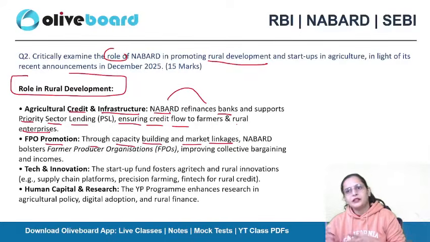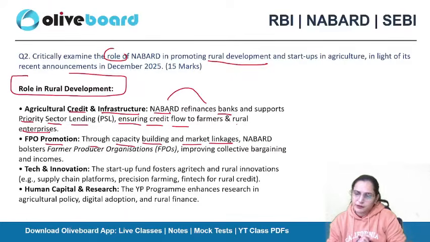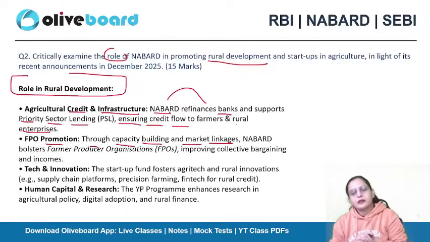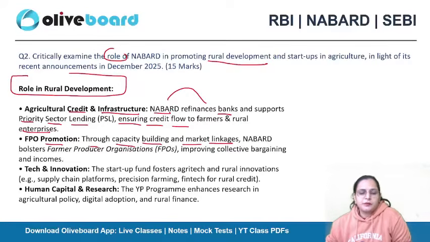Similarly, for market linkages, we have eNAM and other such programs with the help of which the farmers can directly link to the markets. So NABARD bolsters farmer producer organizations, improving the collective bargaining and the incomes of the farmers. Tech and innovations: the Startup Fund fosters agri-tech and rural innovations.